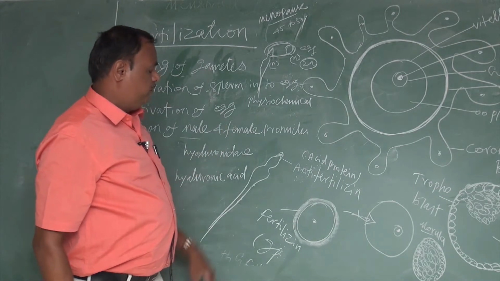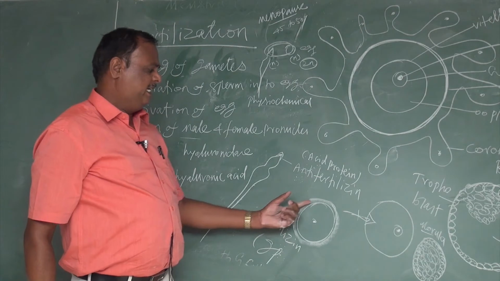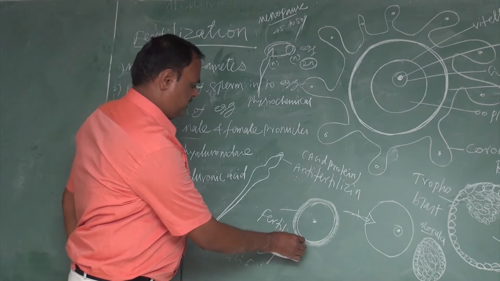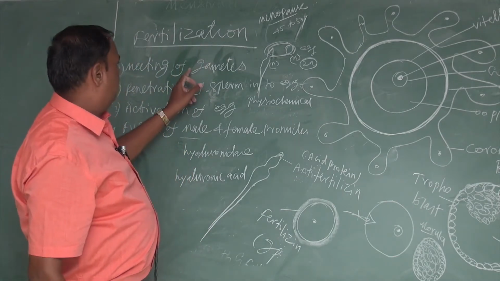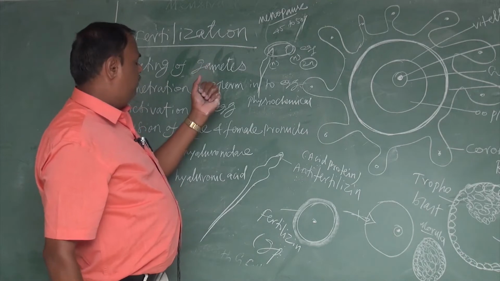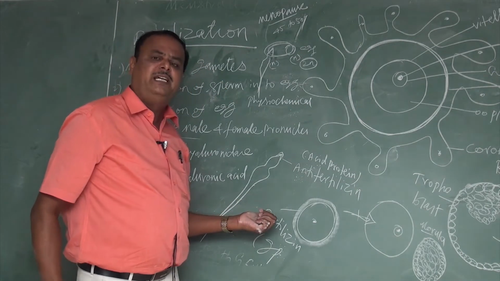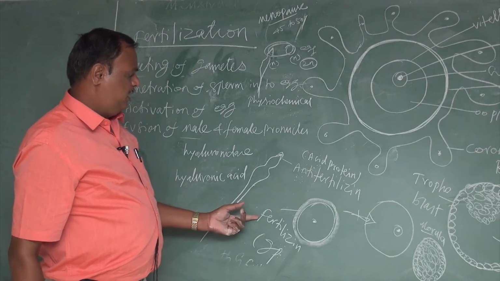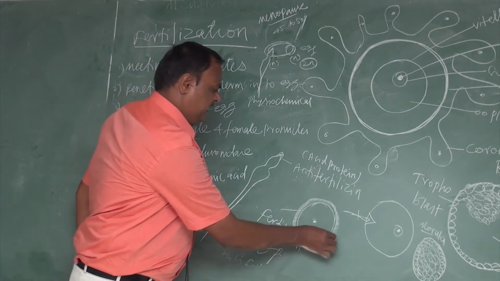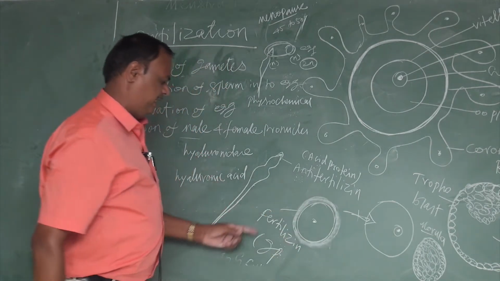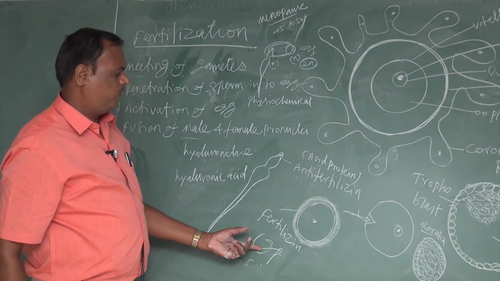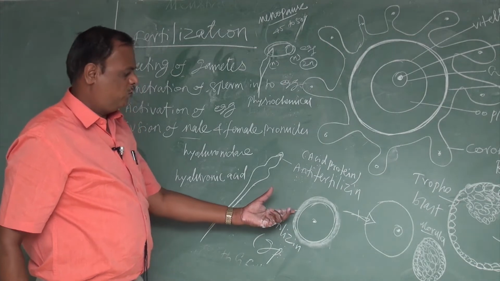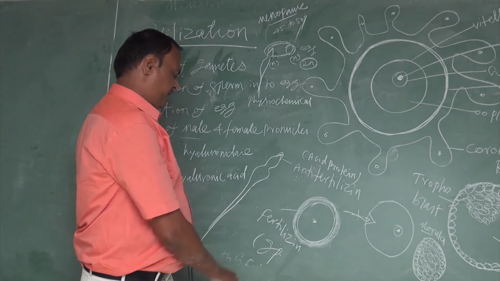During the meeting of gametes, the egg, the female sex gamete, is surrounded by a chemical-like substance called fertilizin. The meeting of gametes is a physiochemical process, both physiological and chemical. Fertilizin is a glycoprotein. What is the role of fertilizin? To attract the sperm towards the egg.